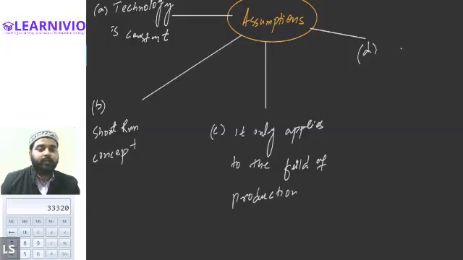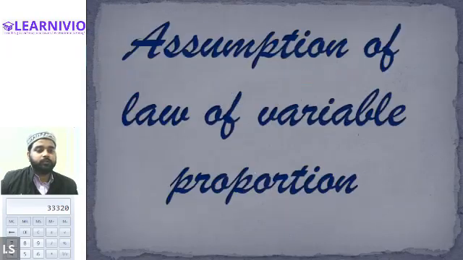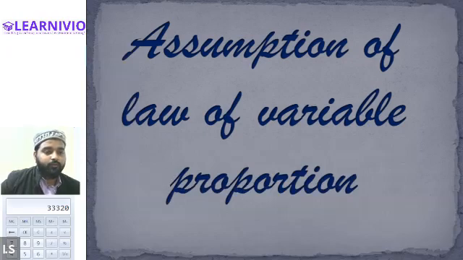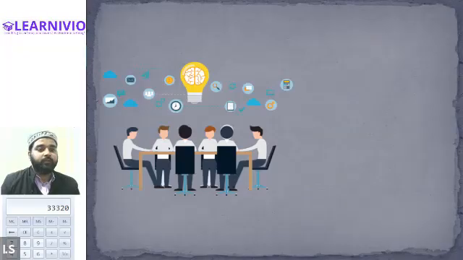And after that, what are the assumptions? Technology, as we have done, will remain constant; it is a short-term concept; it is only applicable to the field of production. And there was one more assumption. Just a minute, let me show you. Okay, so the assumptions of the law of variable proportion: number one, the state of technology is assumed to be constant. Second, are you able to see this? Yes, sir. Okay. The state of technology will remain constant.